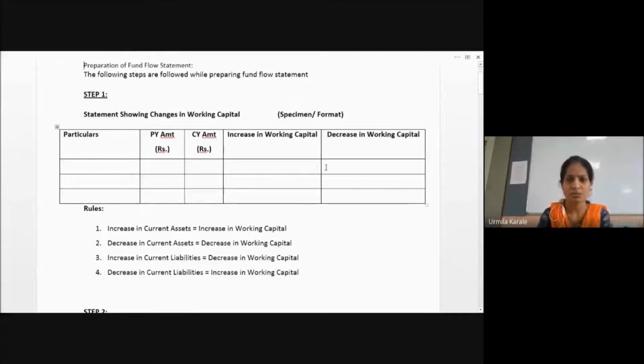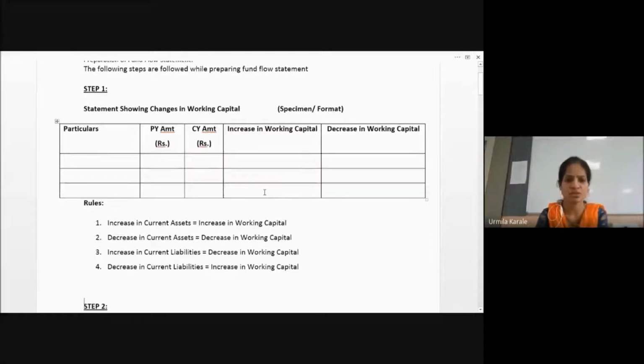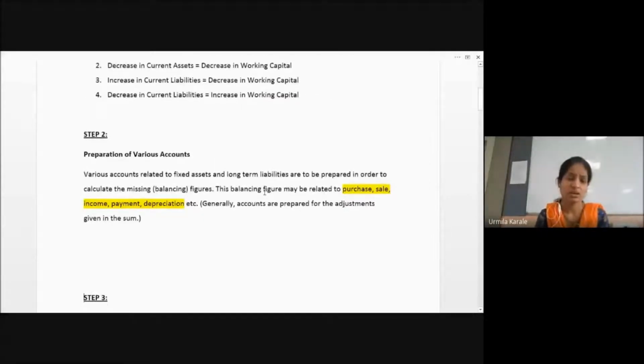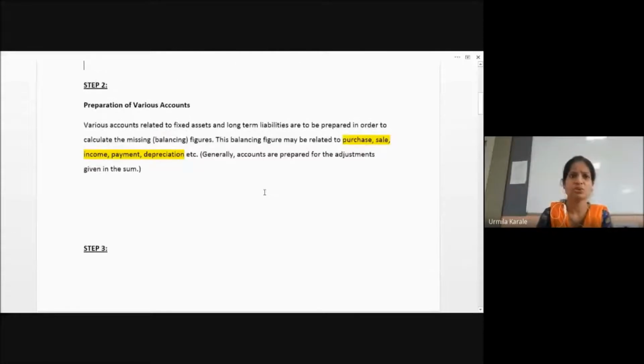Once you write all the amounts, you will find the total increase and the total decrease. If your increase column is more, then write net increase in working capital: this less this. If your decrease column is more, then write net decrease in the working capital: this less this equals whatever the amount is. This is our first amount you will get from this first statement or first working note. Second is you are going to create the accounts with debit and credit effect.